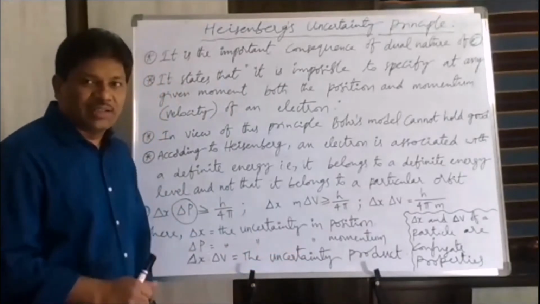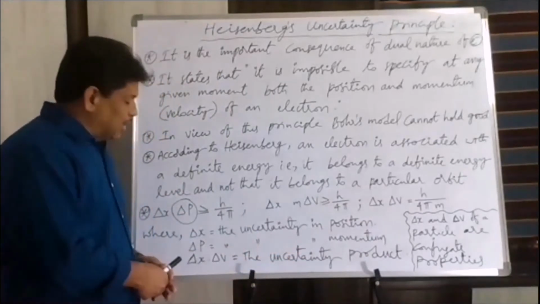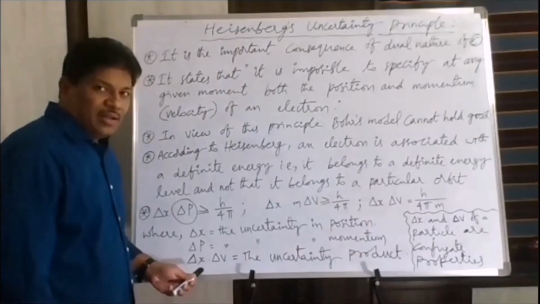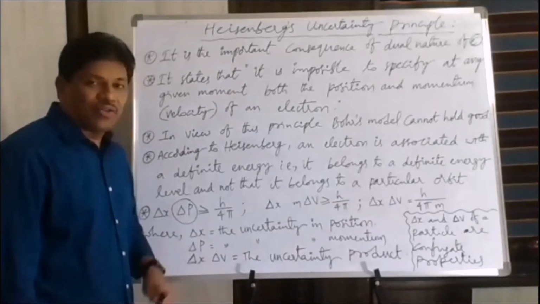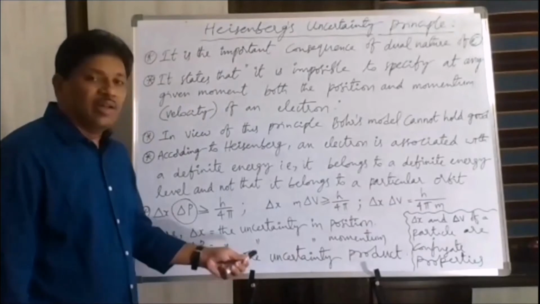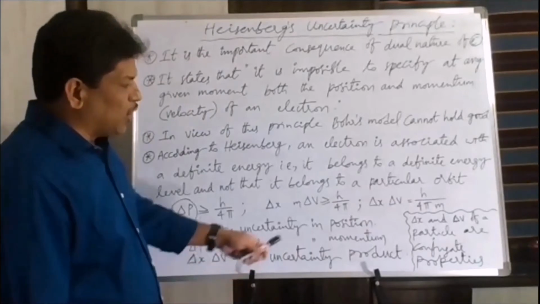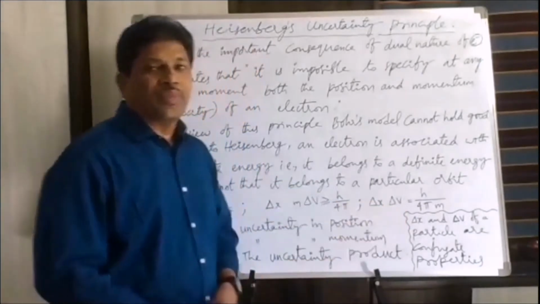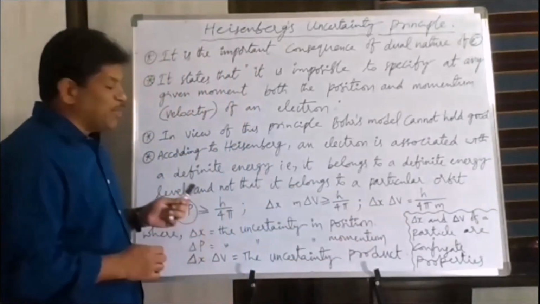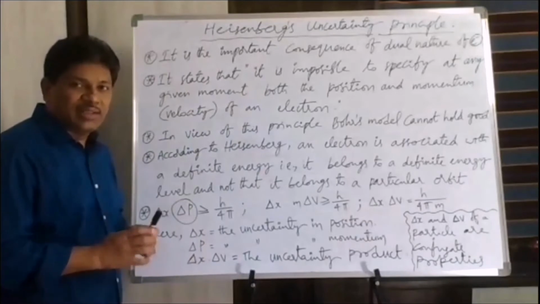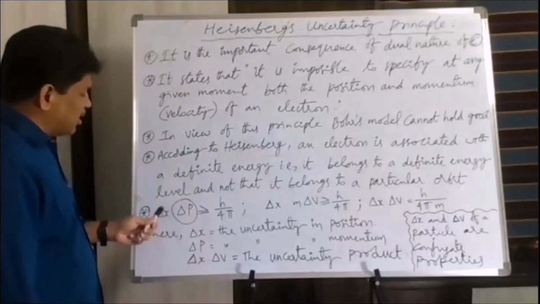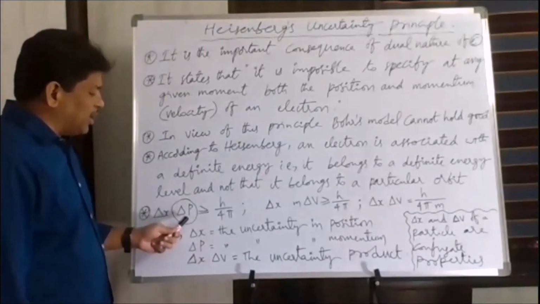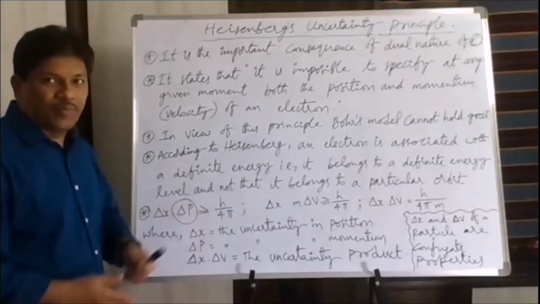The uncertainty product is the product of the uncertainty in position of the electron and the uncertainty in velocity of the electron, and it is given by the formula h upon 4 pi m. What we have to understand from this mathematical expression of Heisenberg's uncertainty principle is that the product of delta x and delta p is always a positive value.